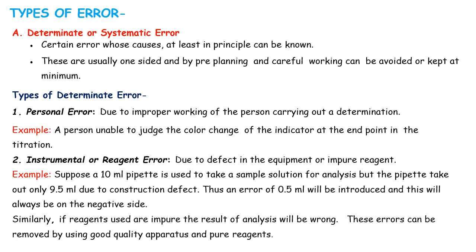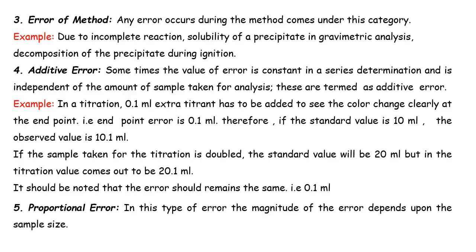These errors can be removed by using good quality apparatus and pure reagents. Next, error of method. Any error occurring during the method comes under this category, for example, incomplete reactions, solubility of precipitate in gravimetric analysis, or decomposition of the precipitate during ignition.